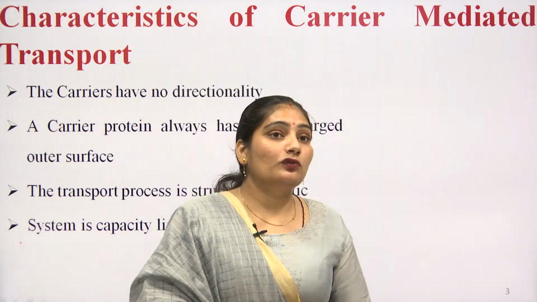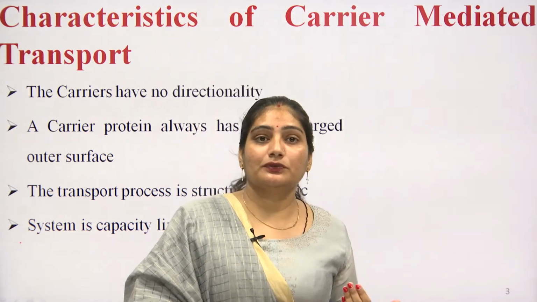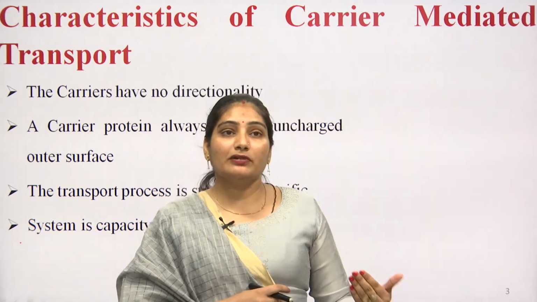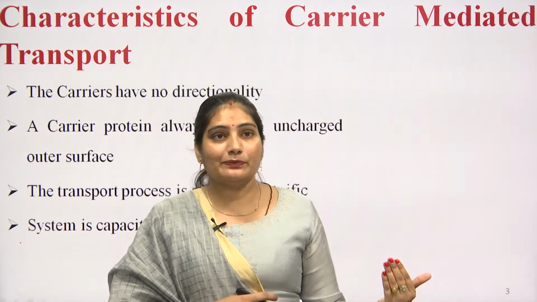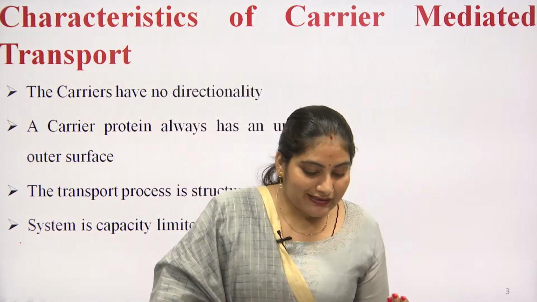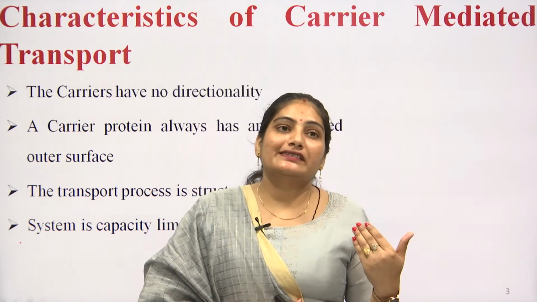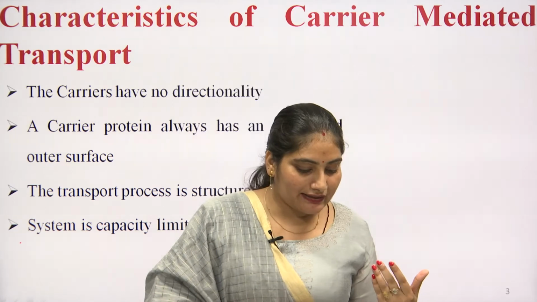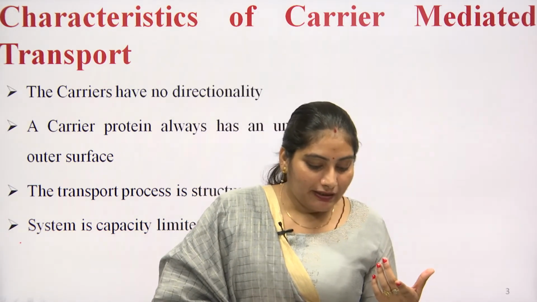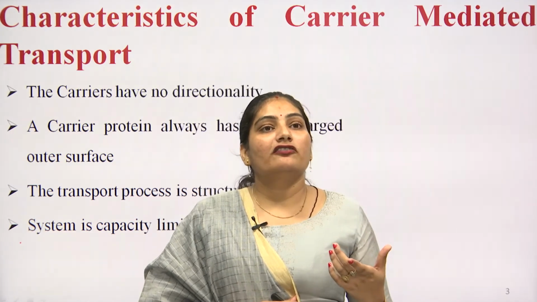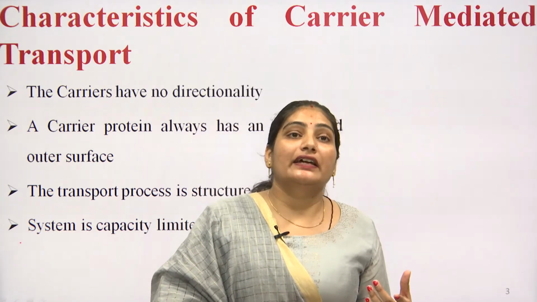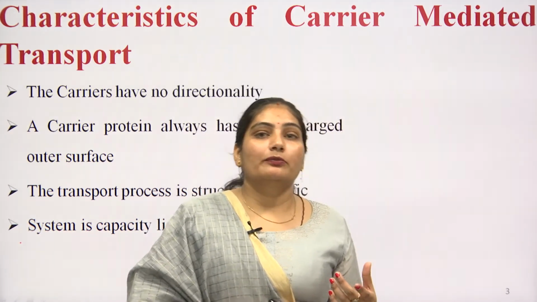If the movement of certain substances with structure similar to the essential nutrients takes place, they are called false nutrients. For example, 5-fluorouracil and 5-bromouracil are anti-neoplastic agents that can serve as false nutrients and can be transported with the help of the carrier mediated transport process.